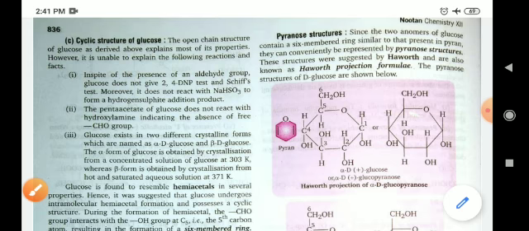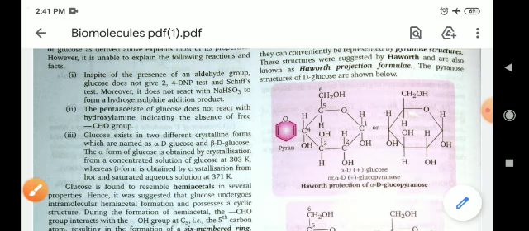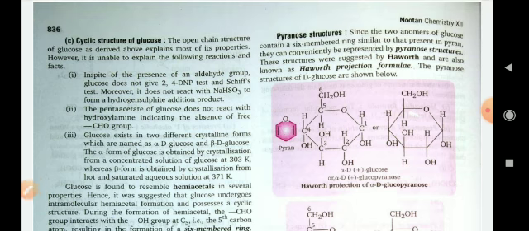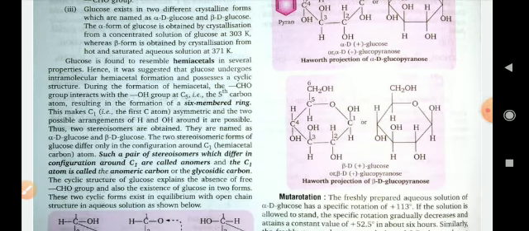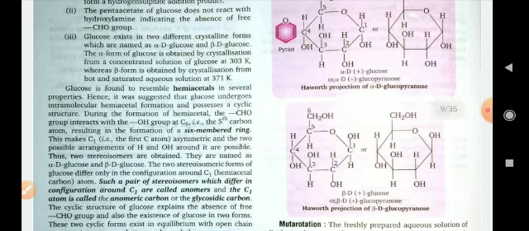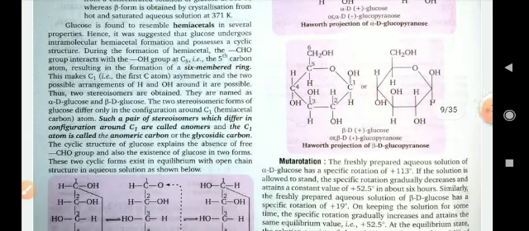and the Haworth projection structure will be formed. So this is the Haworth projection structure. Now it is for D-glucose, alpha-D-glucose, and it is for beta-D-glucose.